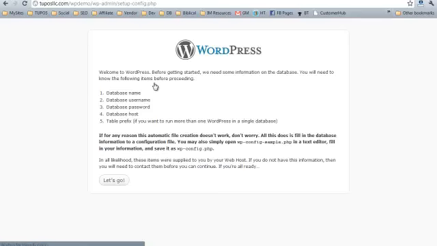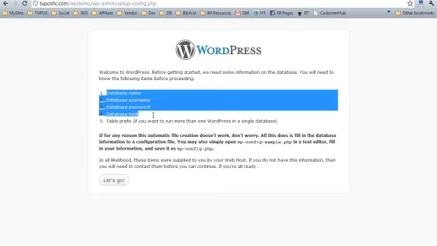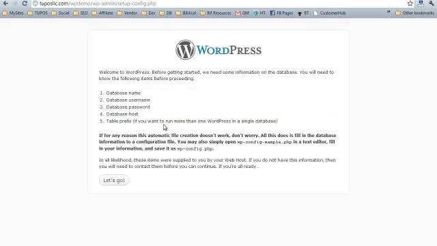So just click on the button, create a configuration file. It's going to let you know what information it needs. Here's those 4 pieces of information. The table prefix, frankly, is not that important, but as it says here in these parentheses, if you do want to run more than one WordPress installation, now you can run a multi-site installation with just one WordPress package, but if you want to do more than one separately in the same database, separate sites, separate installations of WordPress, then you would want to have this prefix. So again, it's not important.